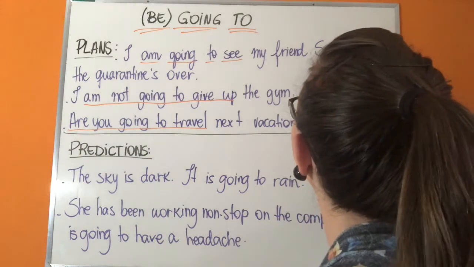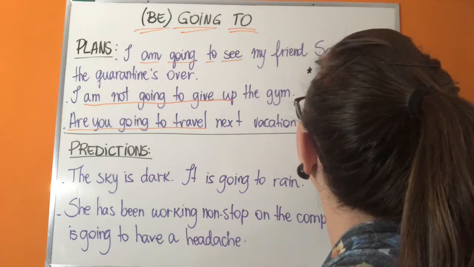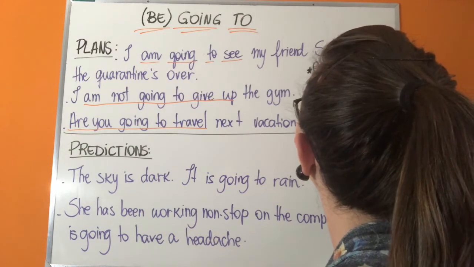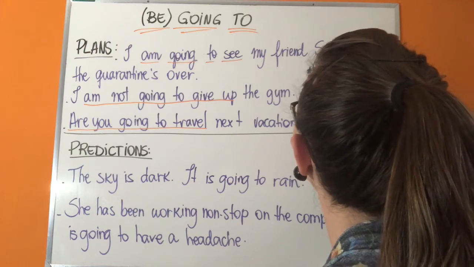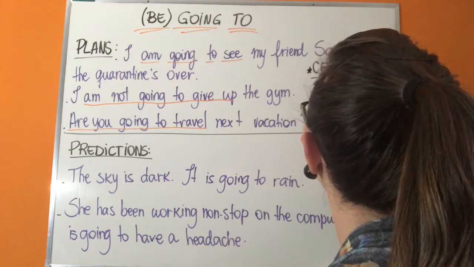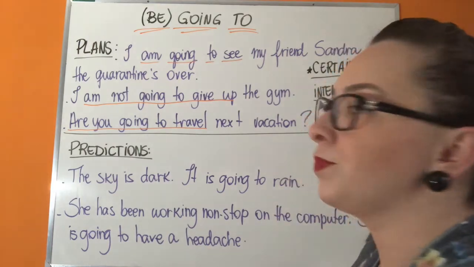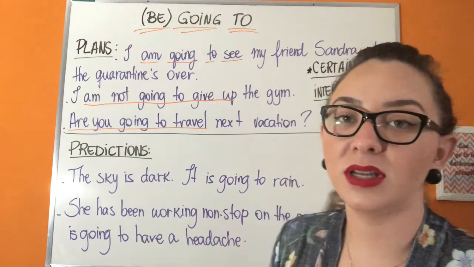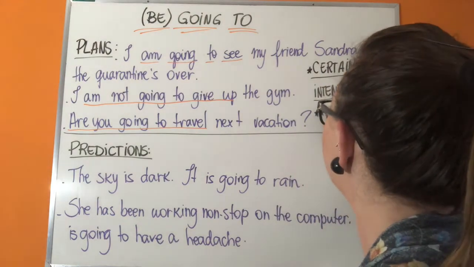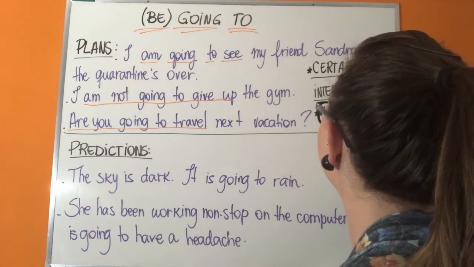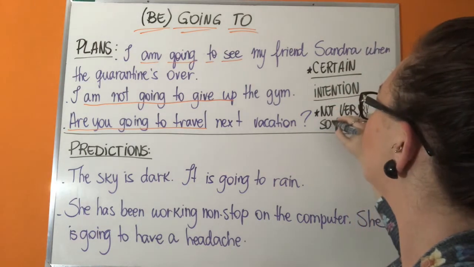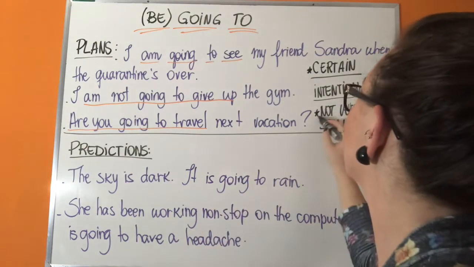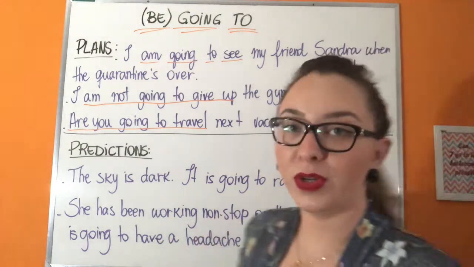This is the requirement for be going to for future. So it's important that the plan is certain. You have the certain intention of doing it, okay? And this is it. It's not something for tomorrow, it's something that it will take time. So not very soon future, okay? Maybe it will take some time to happen. This is when we use it for plans.